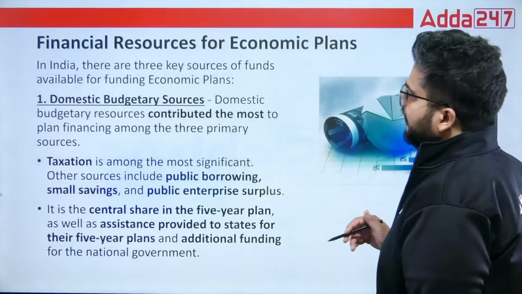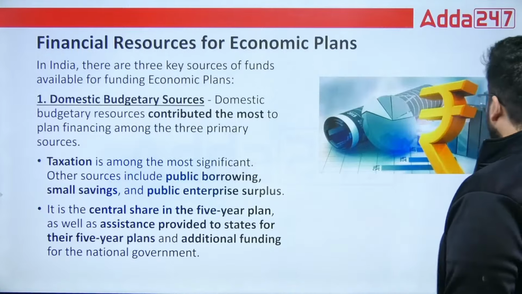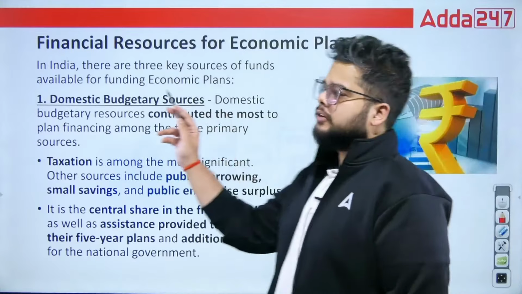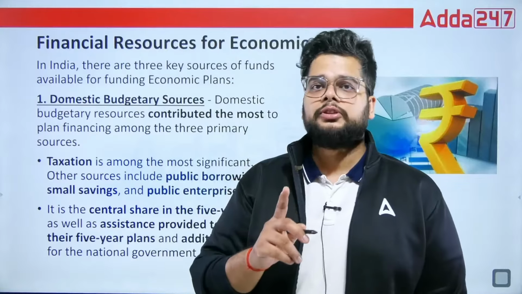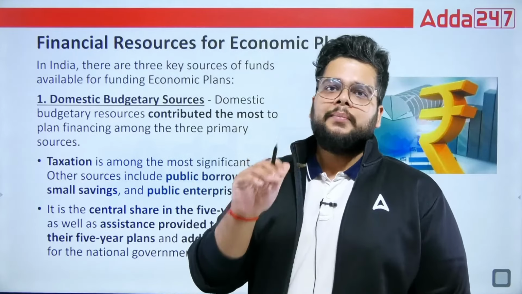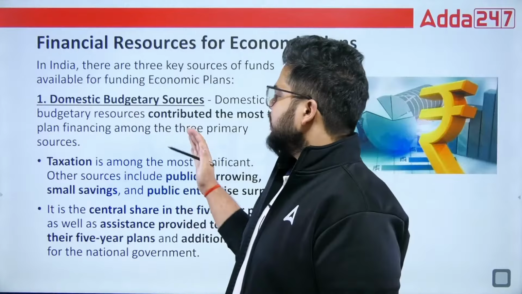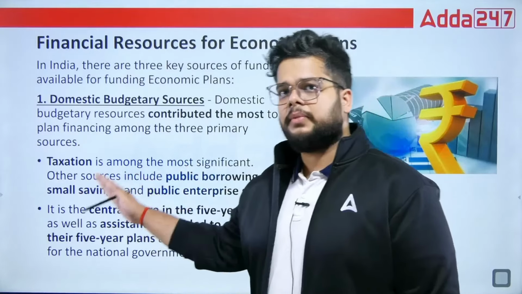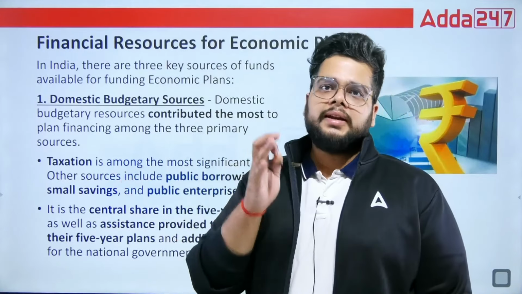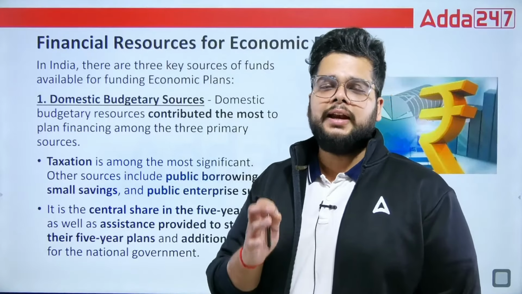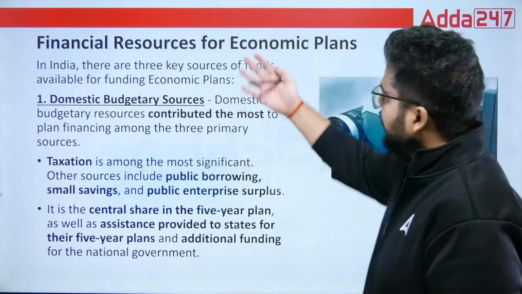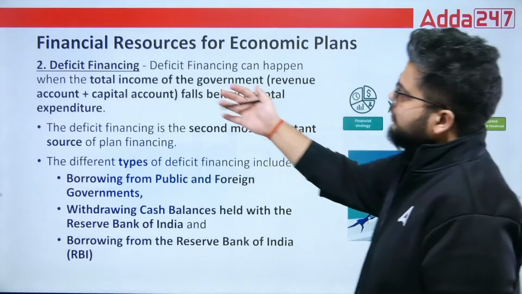Okay. Next, some explanation is there for all of you. When we talk about the financial resources for economic plans, the first and foremost is DBS, the domestic budgetary sources. In domestic budgetary sources, you have the taxation system, taxes being the most relevant channel via which the government finances the economic plans. Then we have deficit financing.